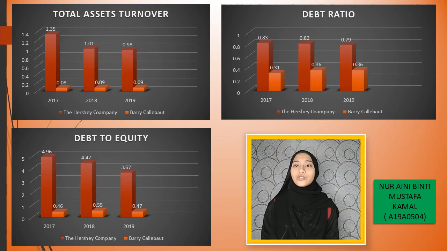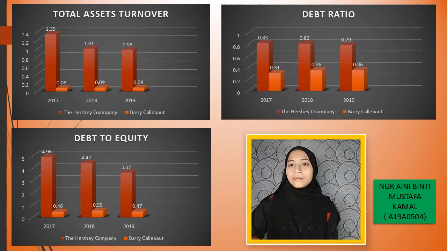Debt ratio. To get the debt ratio, I use the formula total debt divided by total assets. Hershey gets 0.83 in 2017, 0.82 in 2018, 0.79 in 2019. Barry company gets 0.31 in 2017, but in 2018 and 2019 they get the same total, which is 0.36.